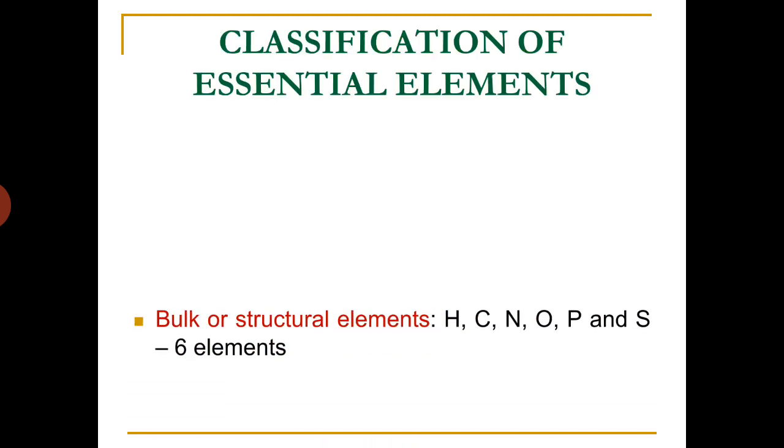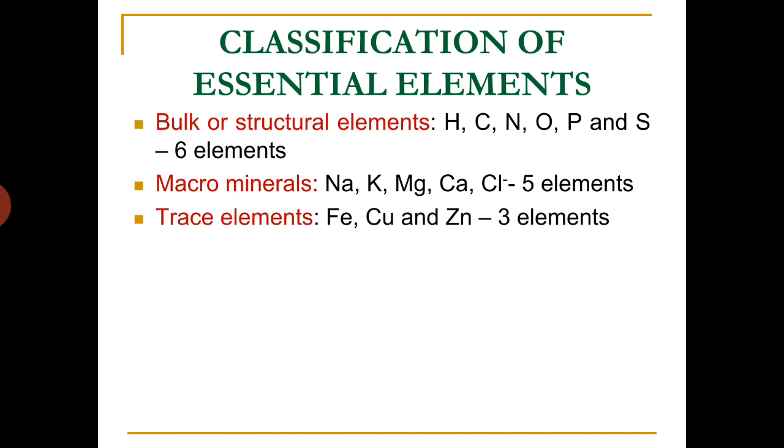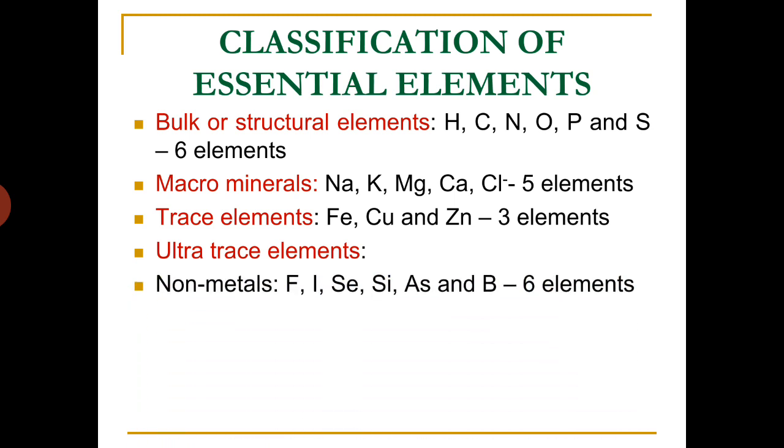Then the next one is macro minerals, in which 5 elements are there: sodium, potassium, magnesium, calcium, and chlorine. The third category is trace elements. Here we have 3 elements: iron, copper, and zinc. Then ultra trace elements, that means the elements which are required in very minute amounts. So in this category we have both metals and non-metals.